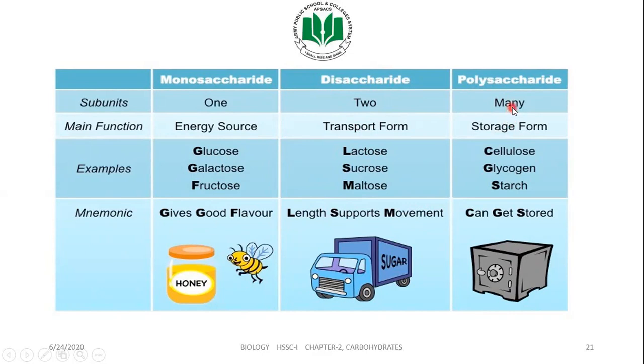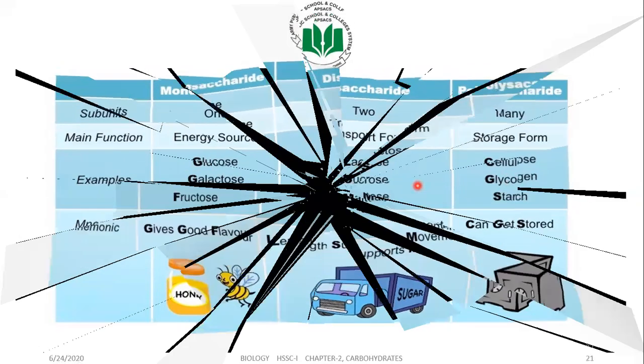Polysaccharides have many subunits, and they can be in storage form. Examples are cellulose, glycogen, and starch. So that is just for your remembrance. You have to keep in mind the examples. They are very important from the MCQ point of view. Now have a look at this video about that topic.